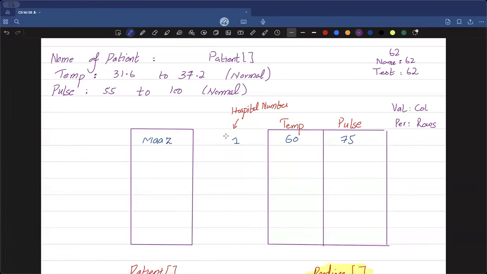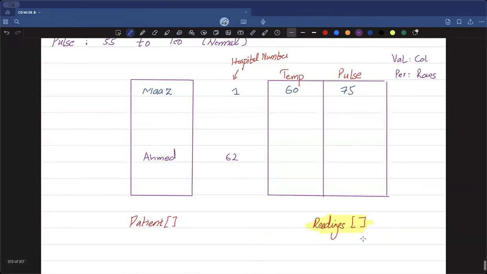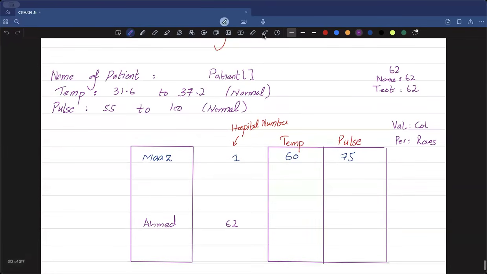If on bed number 62 the patient name is Ahmed, then in the readings array the temperature for Ahmed and the pulse rate for Ahmed will also be stored, because the test for the specific patient is stored at the same index as that in which his name is stored.